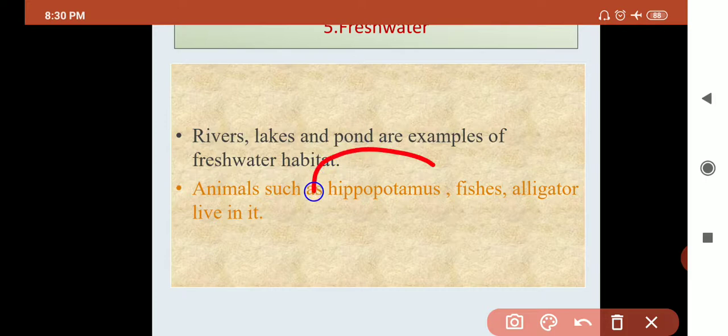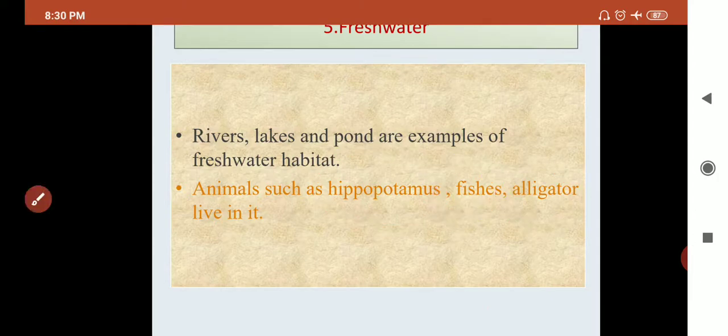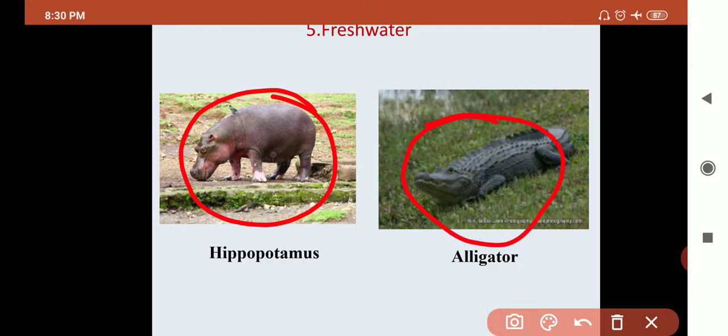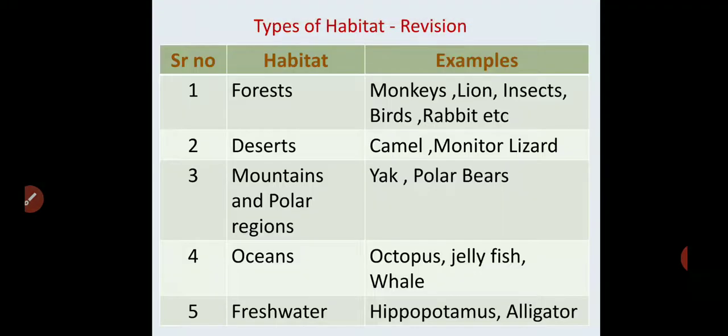Many animals like hippopotamus, alligator, and many fishes are found in freshwater habitats. See the diagram. This is a hippopotamus and this is an alligator. So this type of animals are found in freshwater habitats.